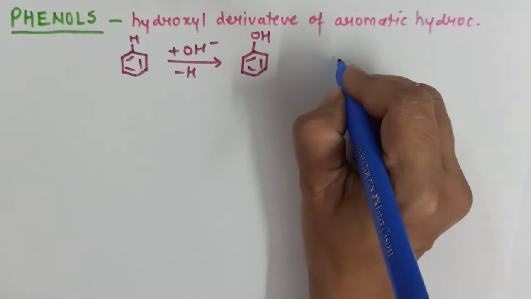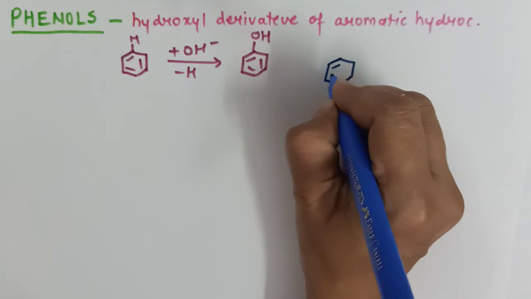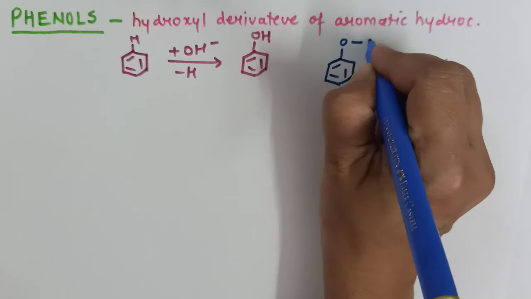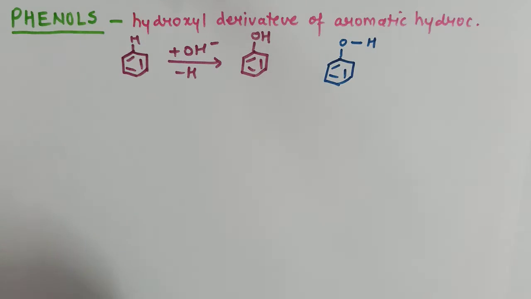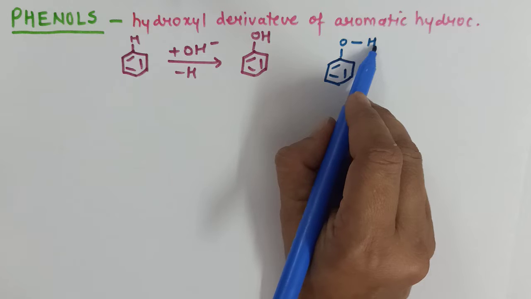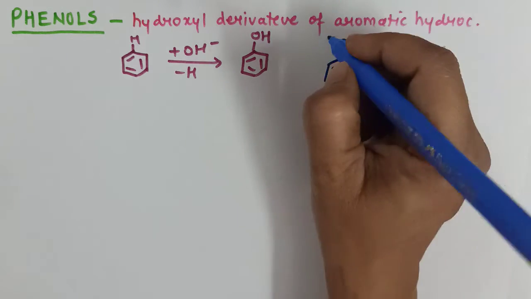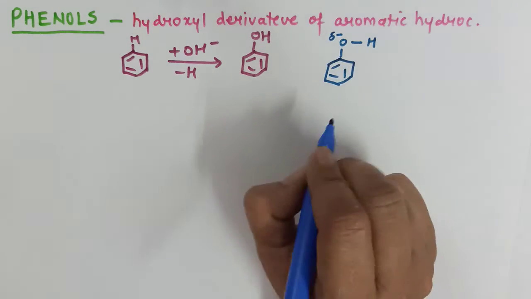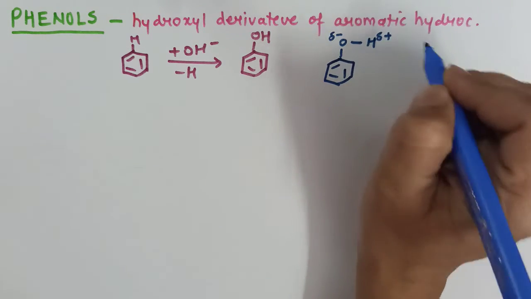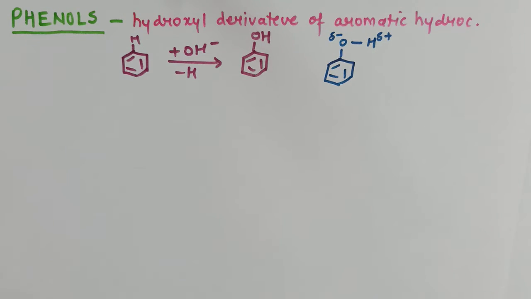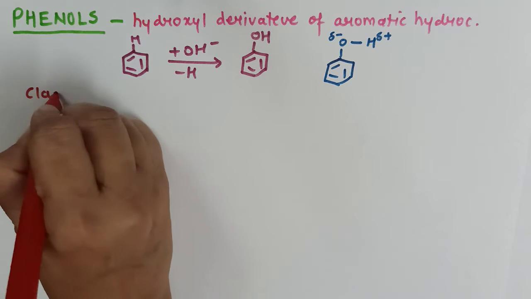In this structure, where the hydroxyl group is attached to the benzene ring, this bond is polar in nature. Oxygen being more electronegative will develop a partial negative charge on it and hydrogen will develop a partial positive charge on it. Now this polarity has a lot of impact on the properties of phenol. What that impact is and how it changes the properties of phenol, we are going to discuss. But first of all, let us discuss the classification of phenol.